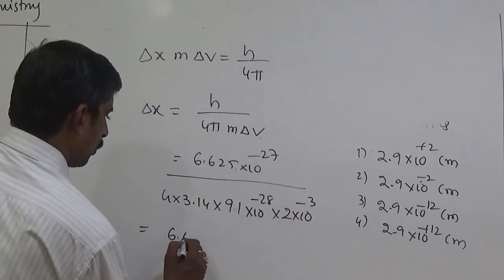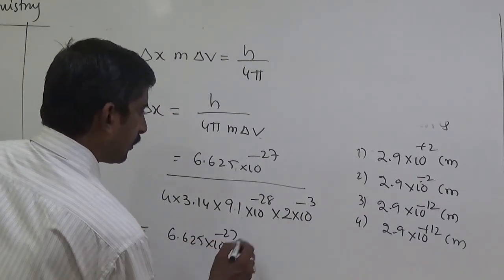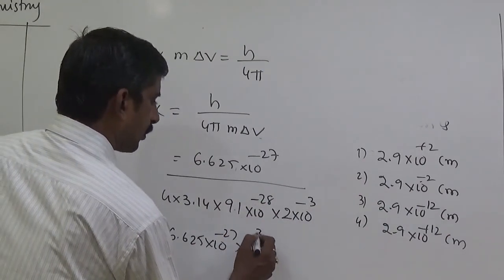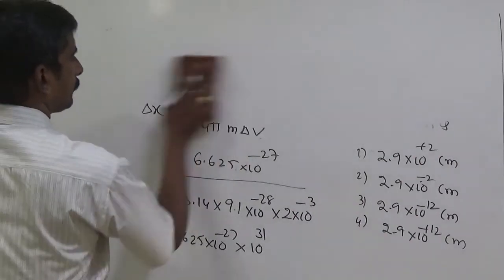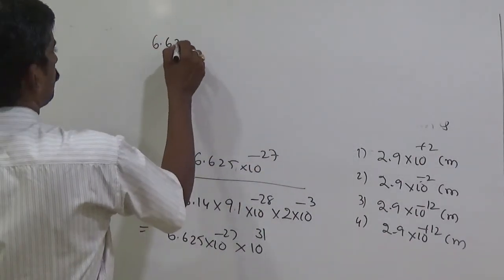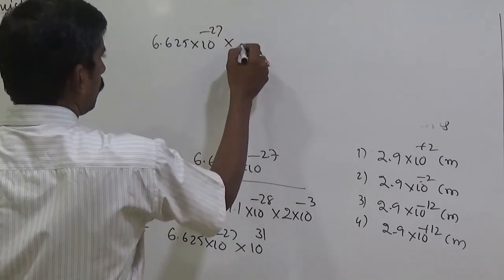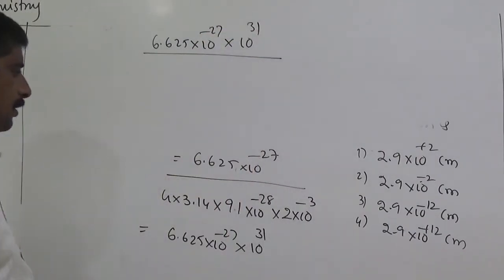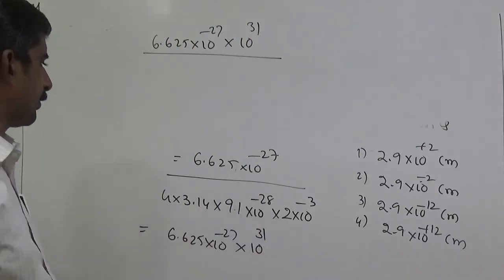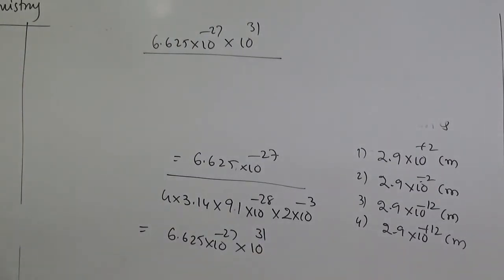After that, 6.625 into 10 to the power minus 27, with 10 to the power minus 31 moved up as plus 31. So 6.625 into 10 to the power minus 27 into 10 to the power 31, divided by 4 into 2, 8. 8 into 3.14 into 9.1 equals 228.6.